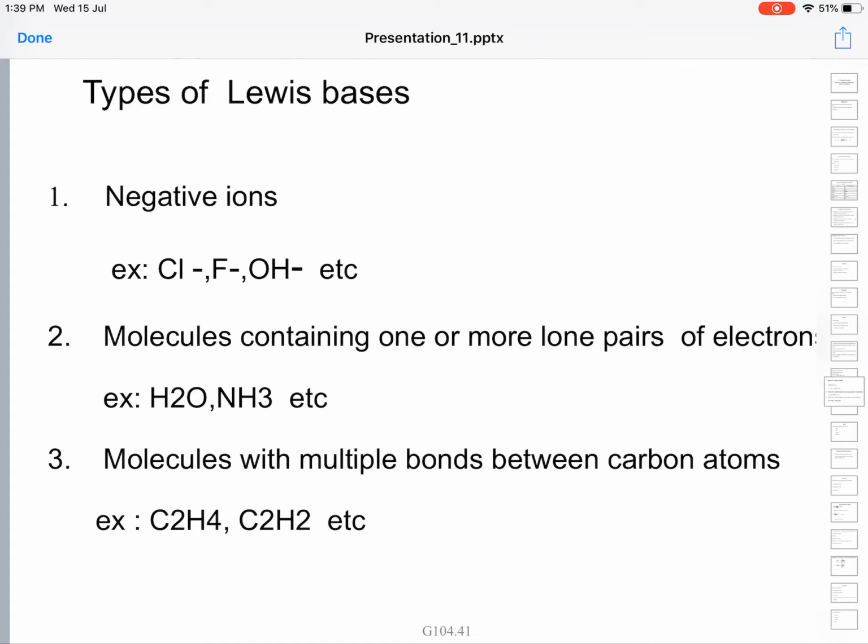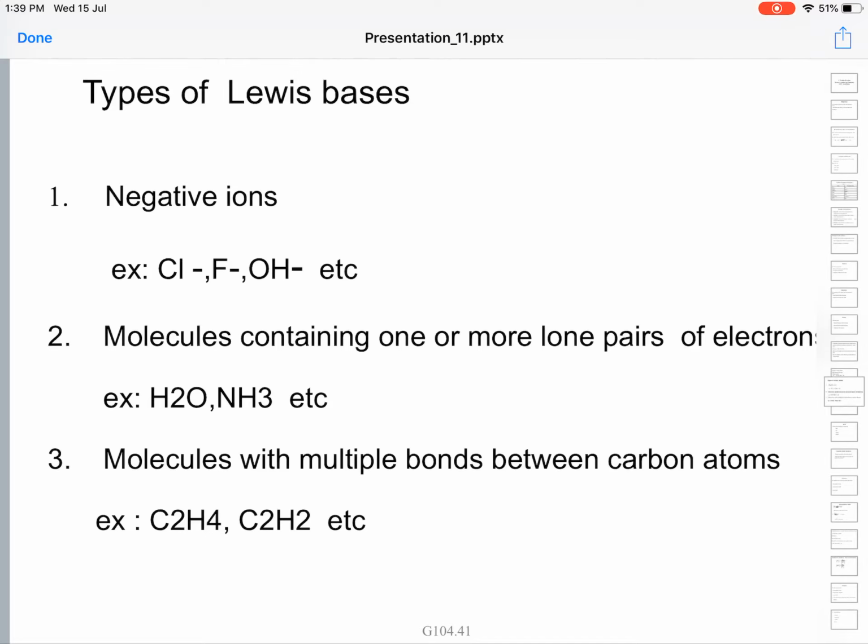That is why ammonia is a legendary example of acting as a base, just because of this lone pair of electrons. In organic chemistry, amines are the chief bases. In biochemistry, they play a vital role as bases. Their basicity stems from the lone pair they have, and nitrogen being less electronegative, it can donate that pair happily, it can share with others. And then the third type of Lewis bases are molecules with multiple bonds between carbon atoms.